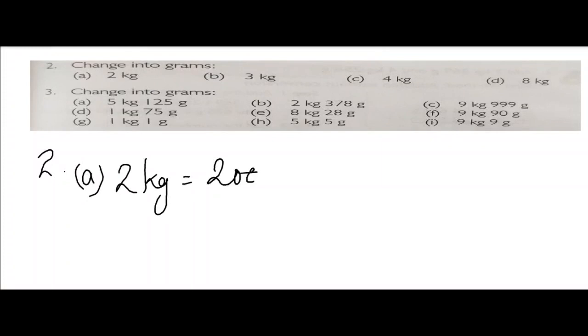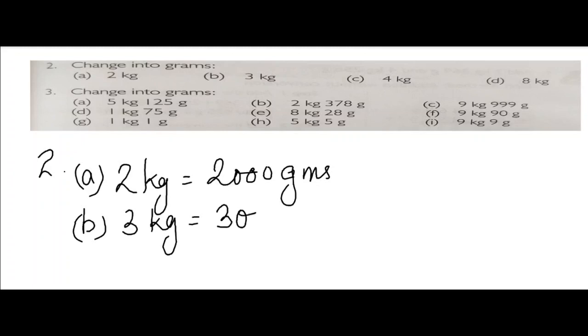Okay children, let us do number 2 now. Change into grams. If you remember the rule, I know there will be no problem for you all. The rule was that to change kilograms into grams, you have to add 3 zeros. Number A I will do for you. 2 kg equals how many grams? 2000 grams. If you want, you can do this in your book only. Number B, 3 kg equals 3000 grams. In this way you will do C and D also.